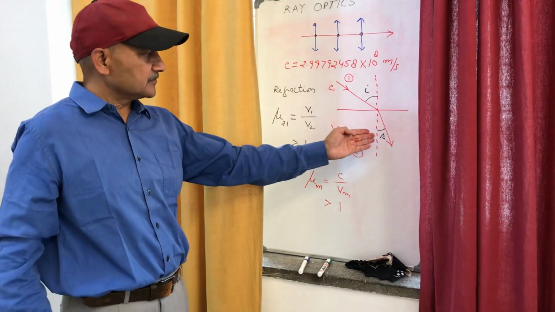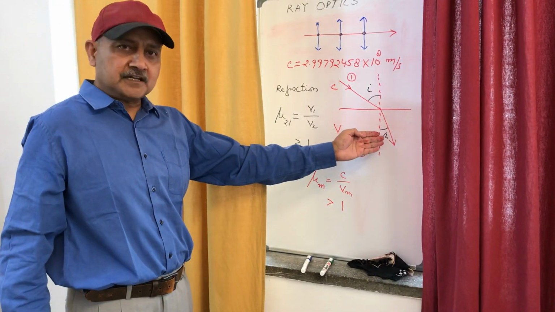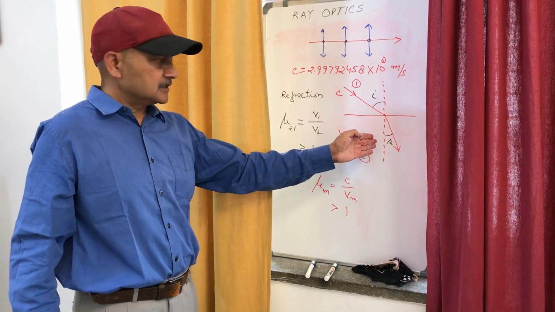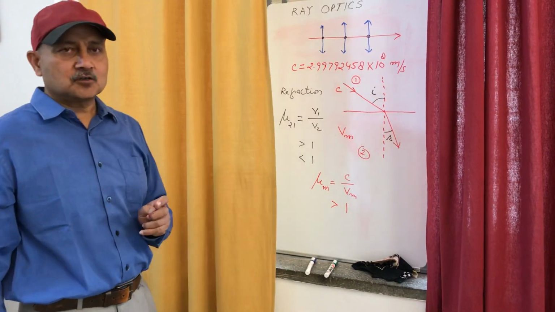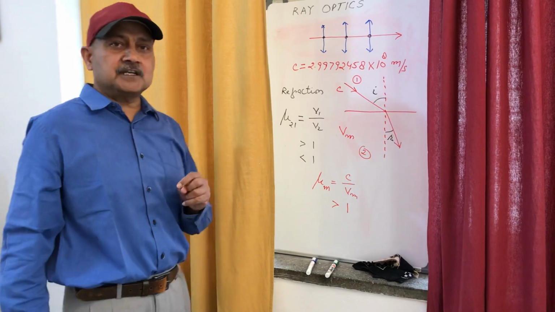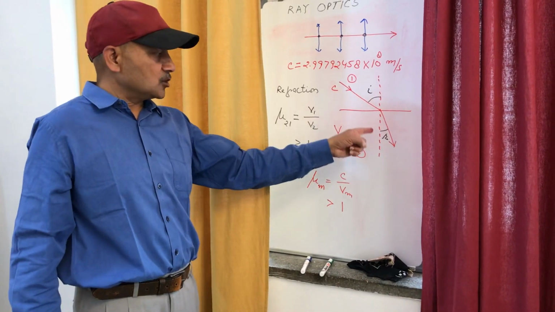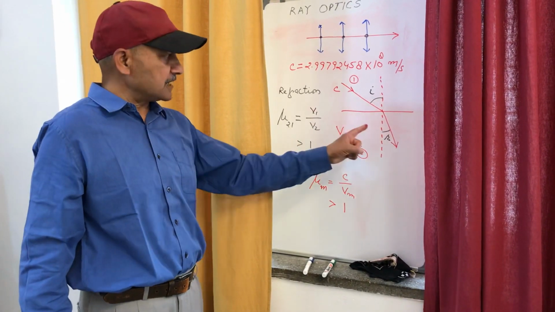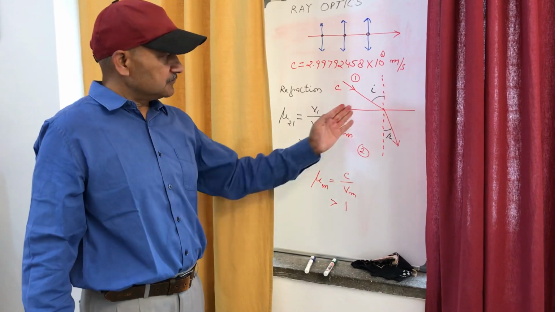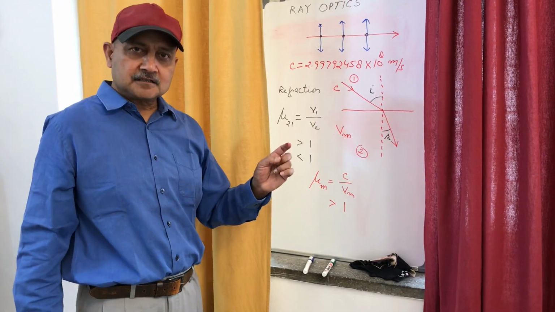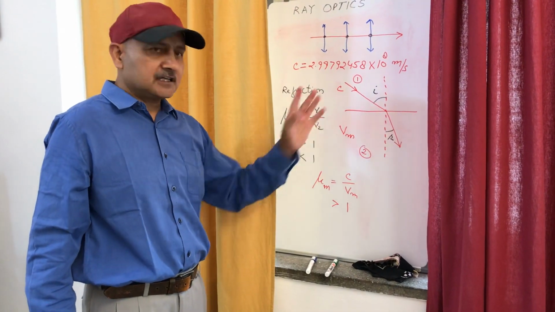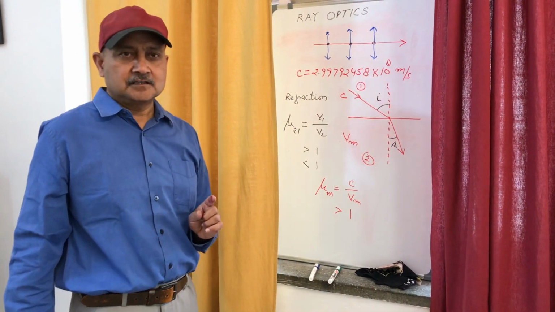So this ray may either bend towards the normal, or it may bend away from the normal. If the speed decreases, the ray will bend towards the normal. That is, r will be less than i. If the speed increases, the ray will bend away from the normal. That is, r will be greater than i.